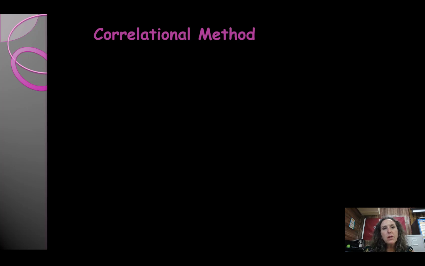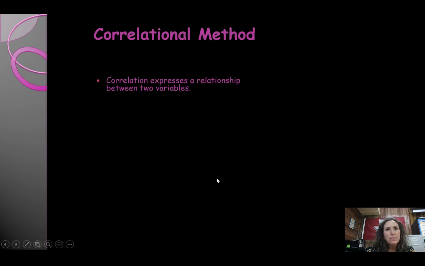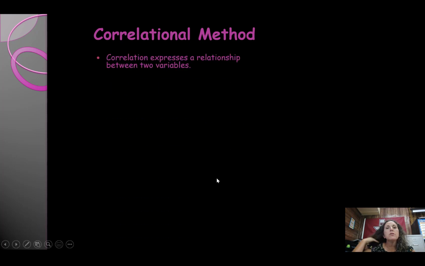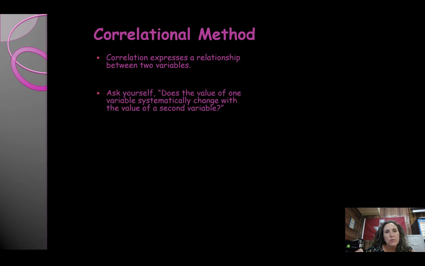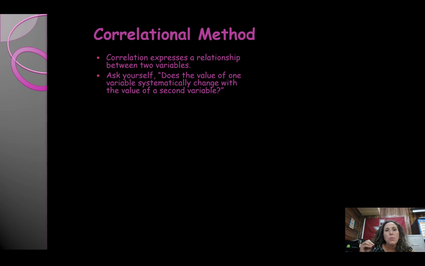All right, so today we're going to talk about the correlational method of research. So this method tries to express a relationship between two variables. When you are trying to establish correlation, you need to ask yourself, does the value of one variable systematically change with the value of the second variable?